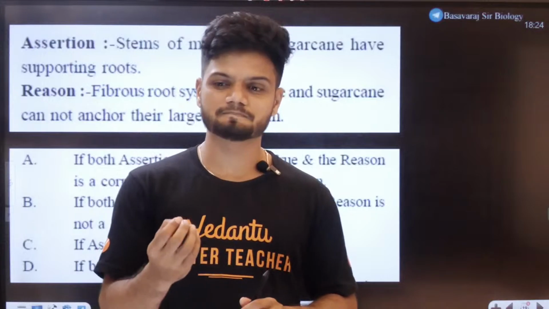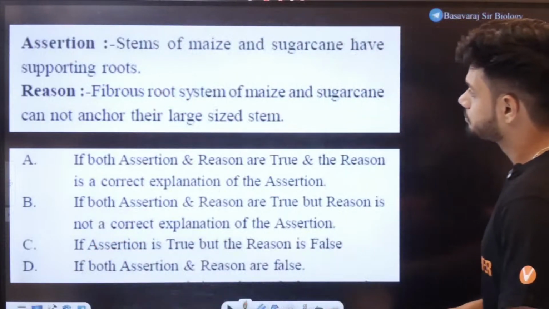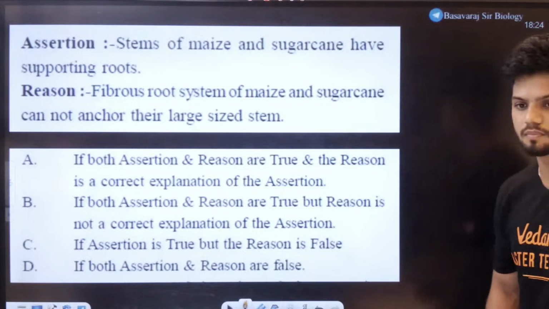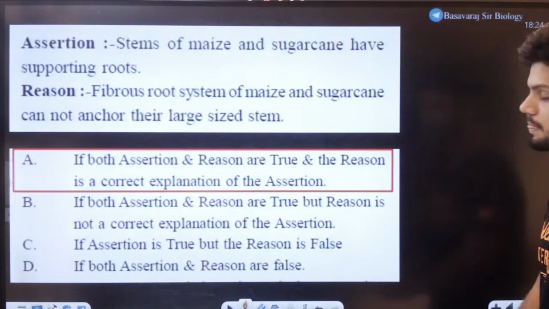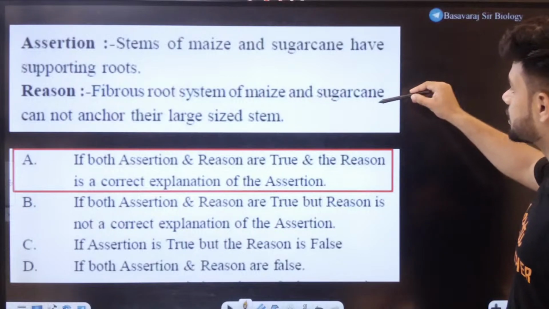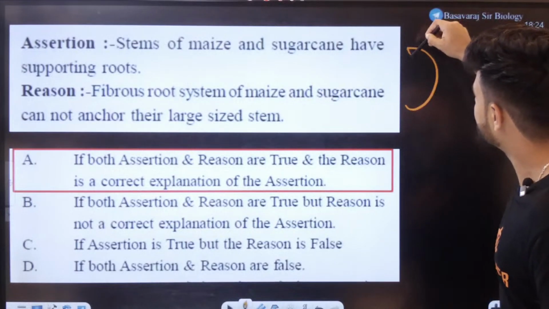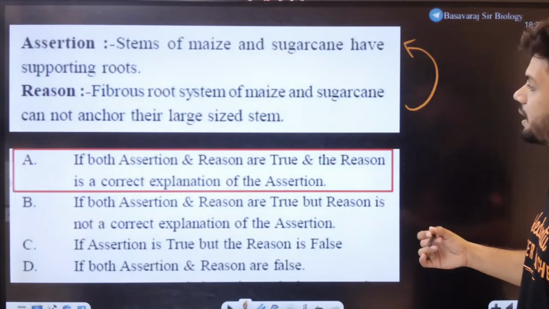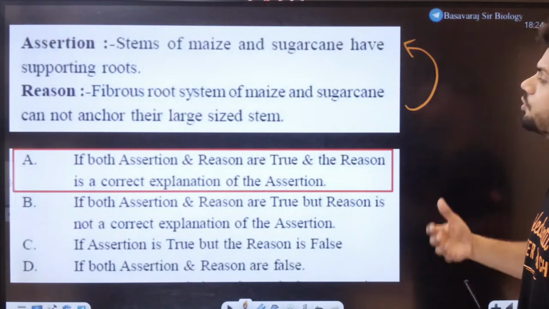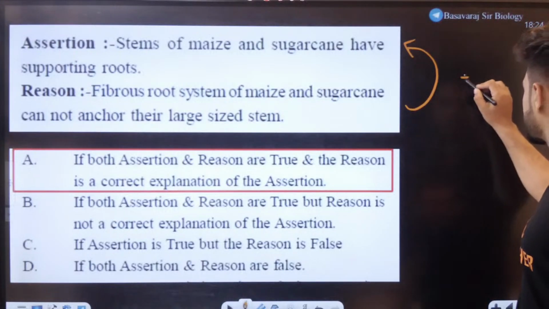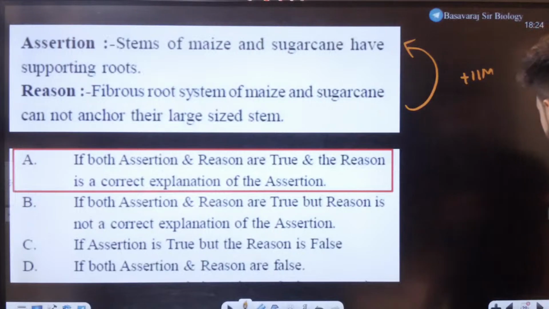Now, is that the reason? Does it make sense, students? Is assertion and reason making sense? Yes, it is making sense to me, right? So obviously option number A. Because they're not able to support. That is why they have something called supporting roots. Because the main root system is not able to bear the weight. That's why they have supporting roots. So plus 11 marks in the chart.